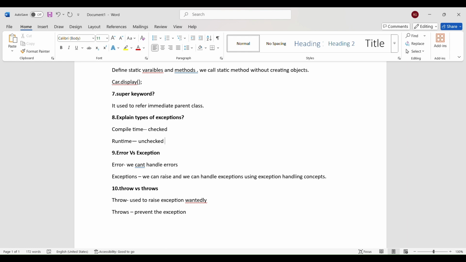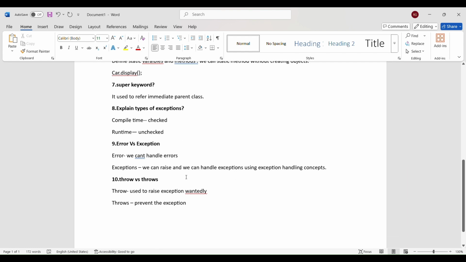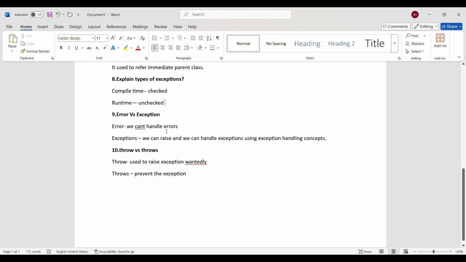It will terminate our program immediately when this runtime exception is raised, or it will keep running continuously in loops without stopping. Next one is error versus exception. Errors we cannot handle, but exceptions we can handle by using some exception concepts. It will be discussed in further concepts.